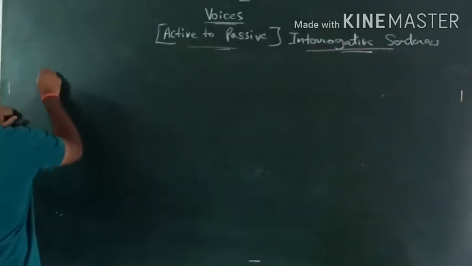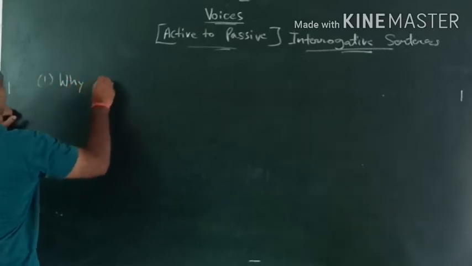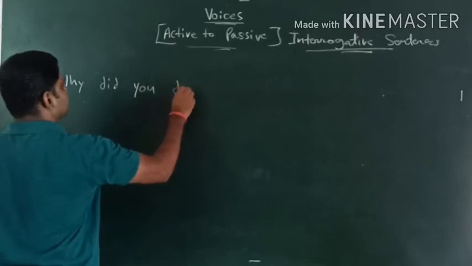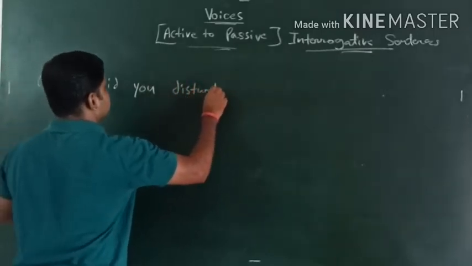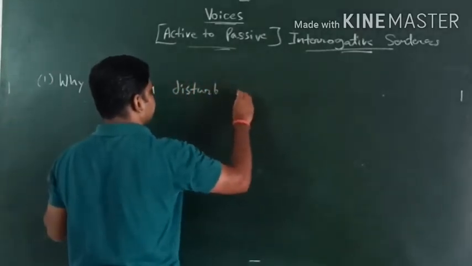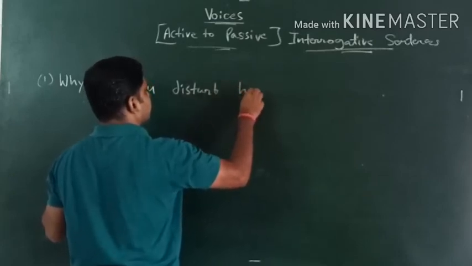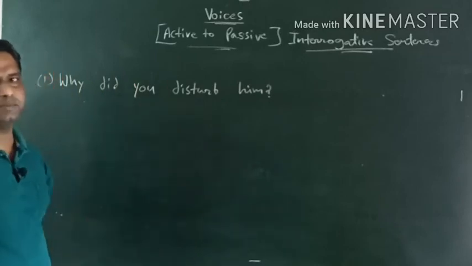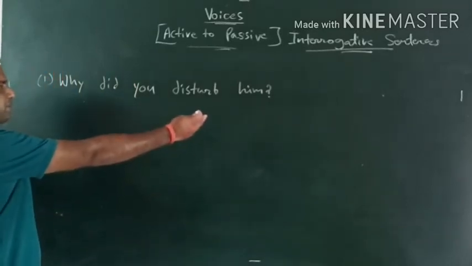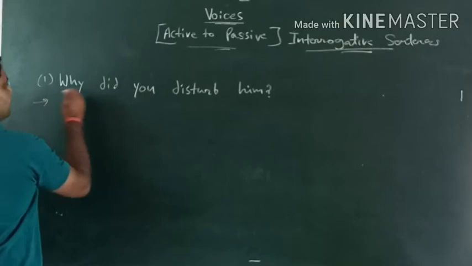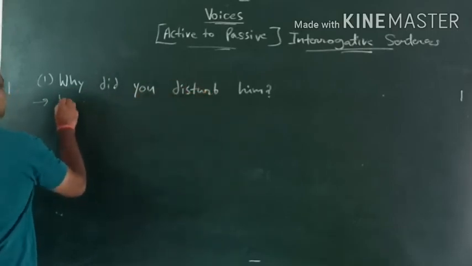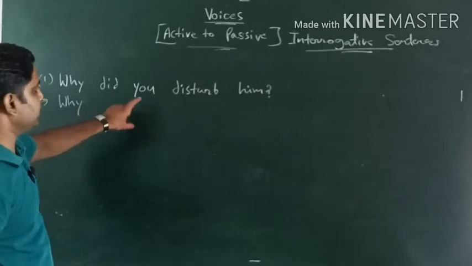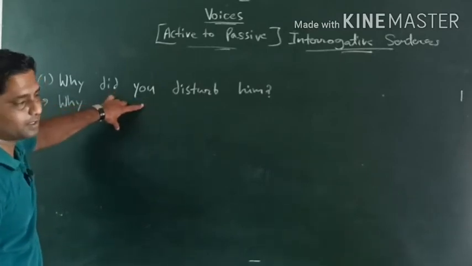If I write next, why did you disturb him? Now this is the question, right? Why did you disturb him? And suppose in brackets we are asked to change the voice, then how will we do that? Why did you disturb him? We'll write the same question word as it is. So did is there, so definitely we can calculate the tense as past tense.